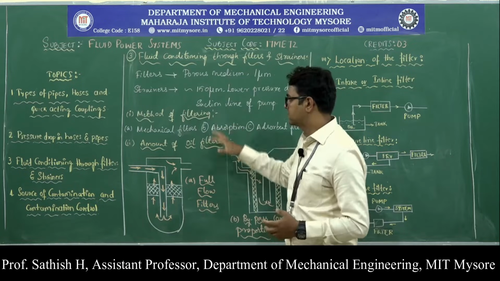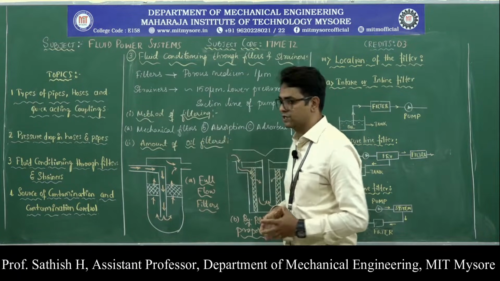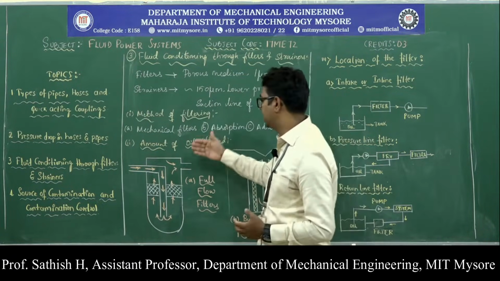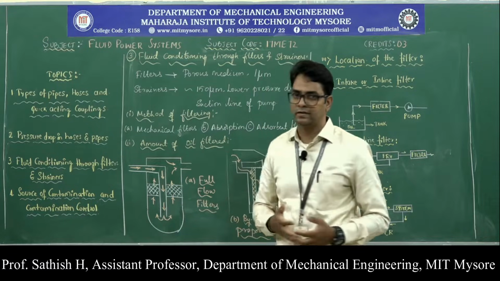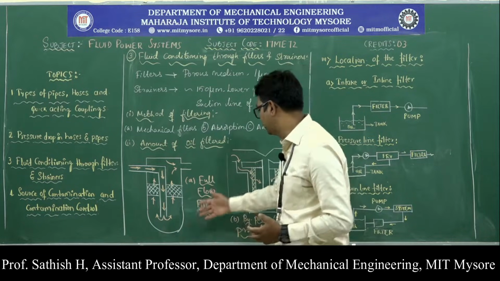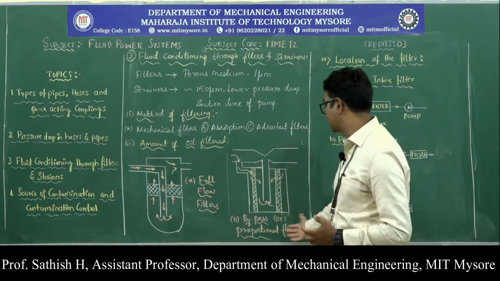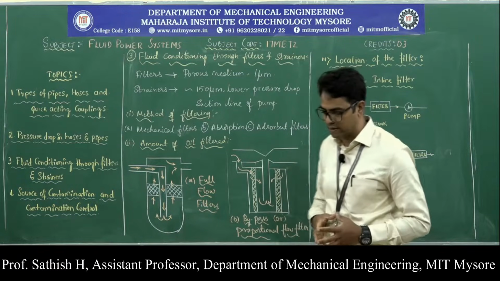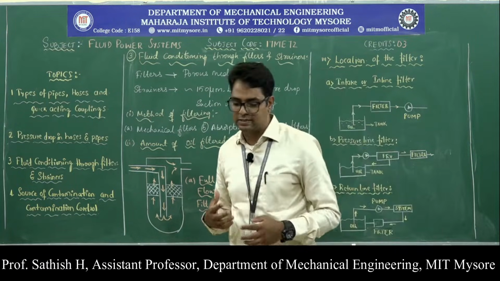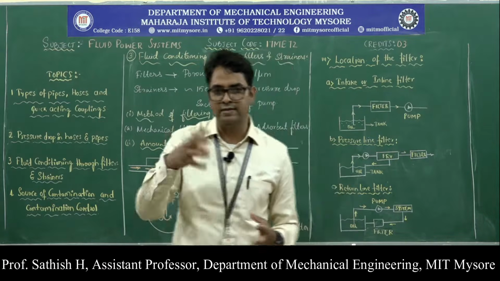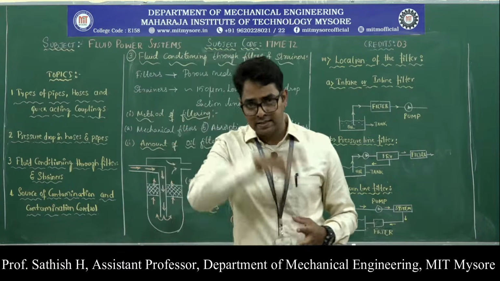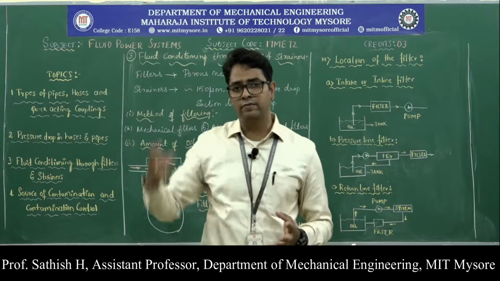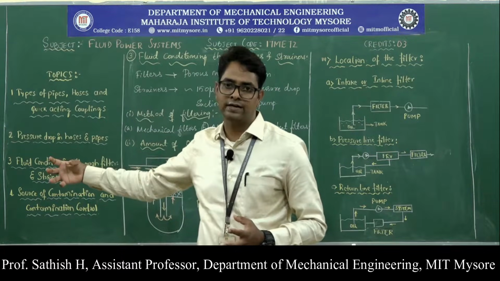This is the classification based on the method of filtering, and then based on the amount of oil filtered, we can classify them as full flow filters and bypass or proportional flow filters. What we mean by a full flow filter is that if a certain amount of fluid enters at the inlet of the filter, the same quantity, all of the fluid, should come out at the outlet of the filter.